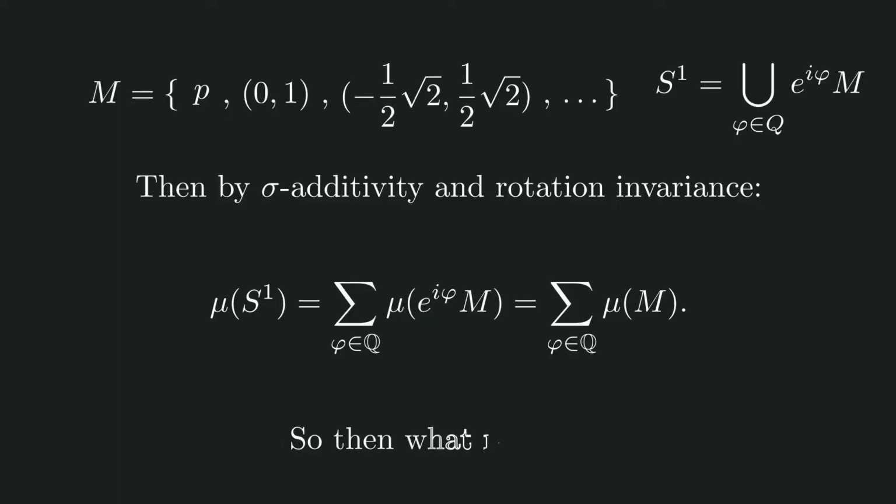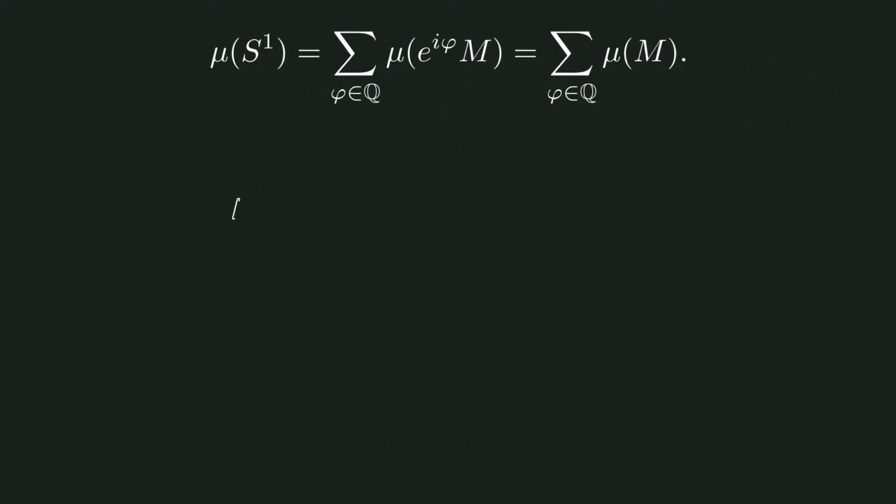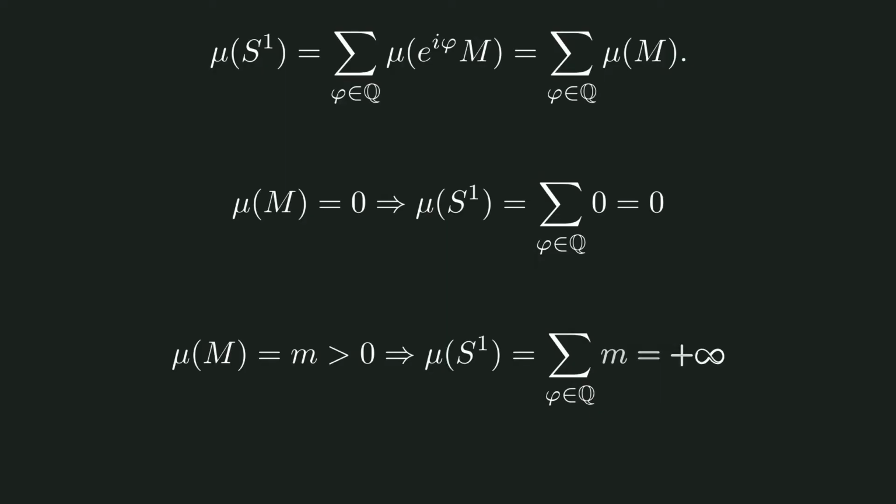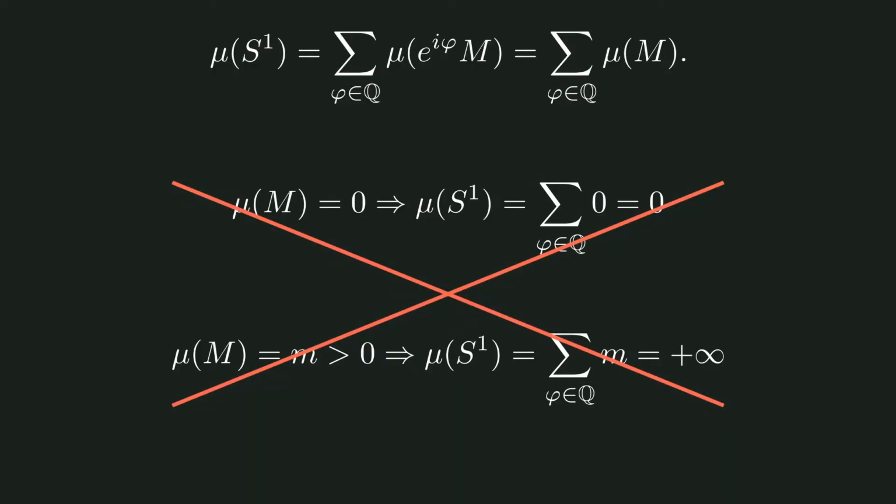So then, what is mu of M? If we take mu of M as 0, then the measure of the unit circle must also be 0. But if we take mu of M to be non-zero, then the measure of the unit circle must be infinite. It should be clear that neither of these options is a good choice. As a result, we say that M is non-measurable.